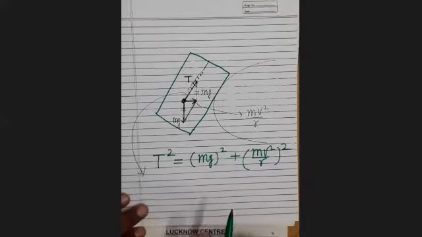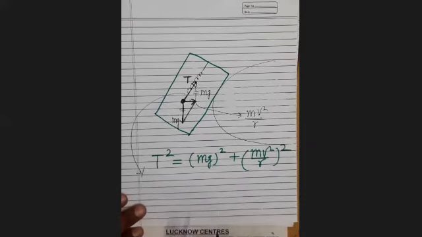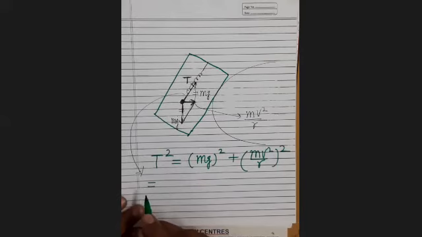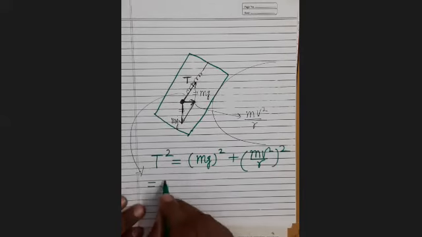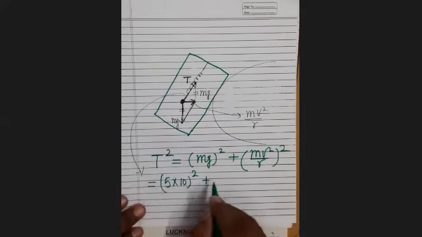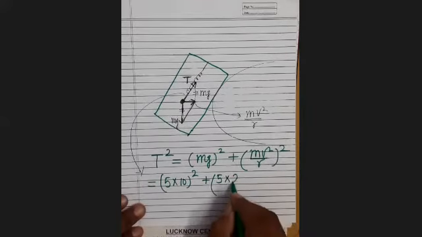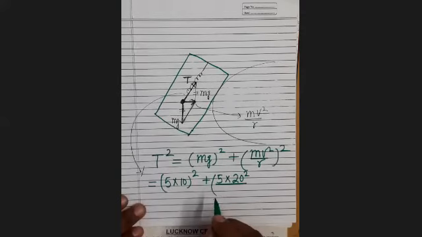I am calculating it here. M is given as 5 kg. So (5 into g, which is 10) whole square plus (5 into v, which is 20, square upon r) whole square. Here r is given as 400 meters.